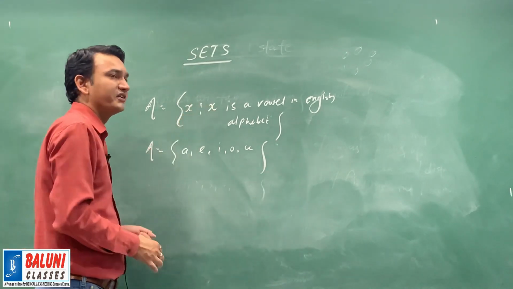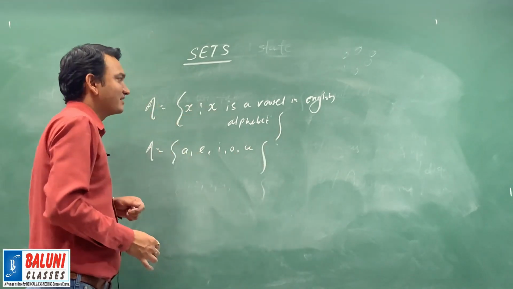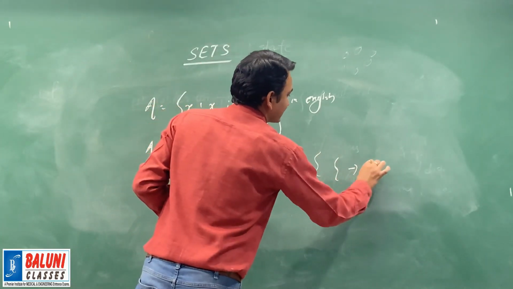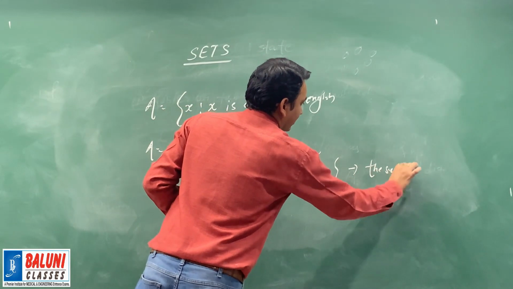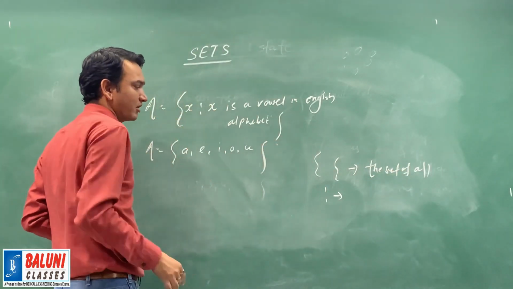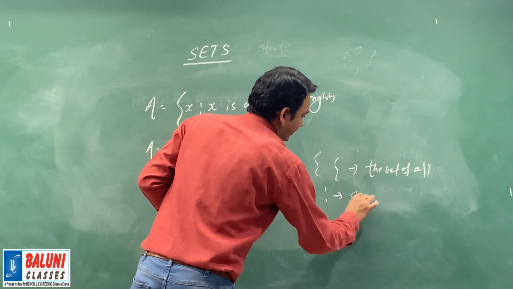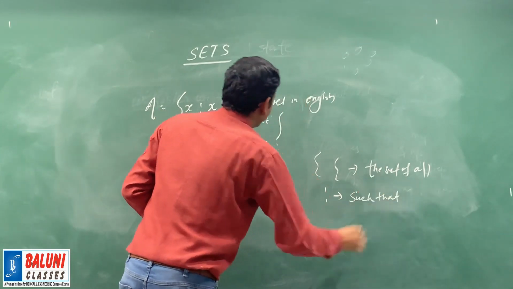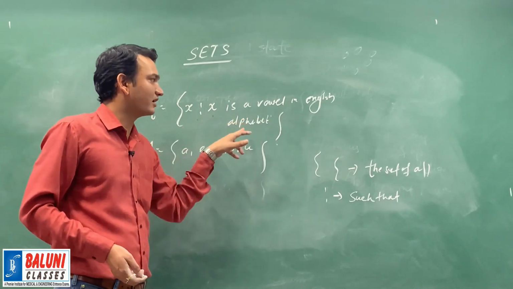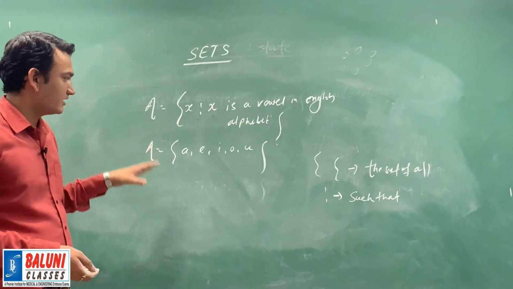Two important things here: while writing a set in the set builder form, these two braces stand for the set of all, and this symbol of colon stands for such that. So now how will we write it? The set of all x such that x is a vowel in English alphabet. So this is the representation.